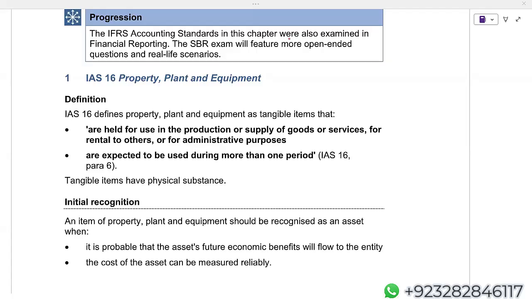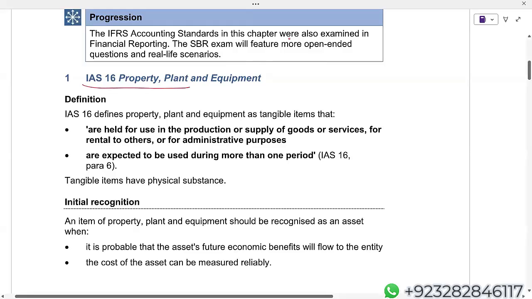Now you just need to wait and see what comes in the operating category, what comes in the investing category, what comes in the financing category. Inshallah, in today's class, we'll be discussing each and everything. First of all, let us quickly do the revision of IAS 16 Property, Plant and Equipment.